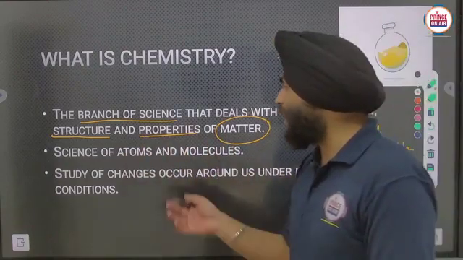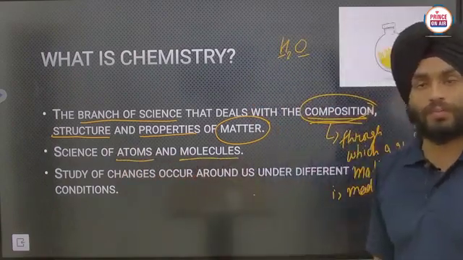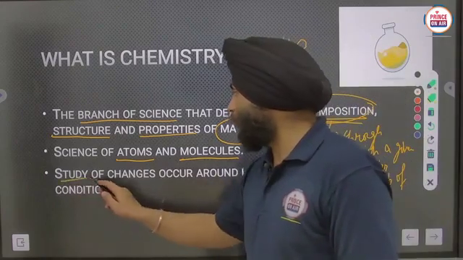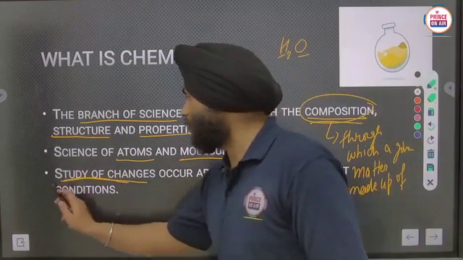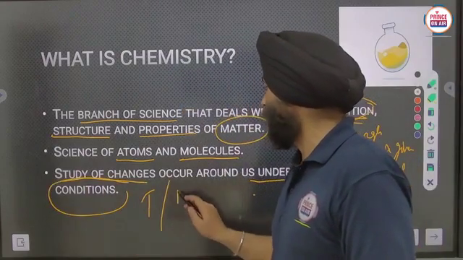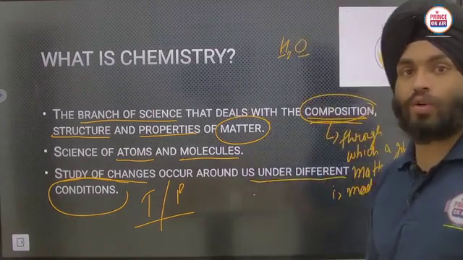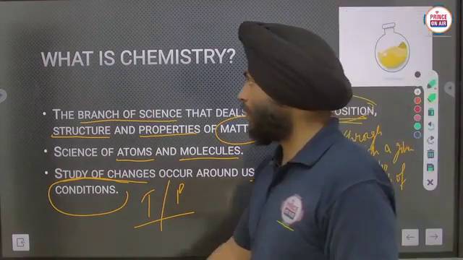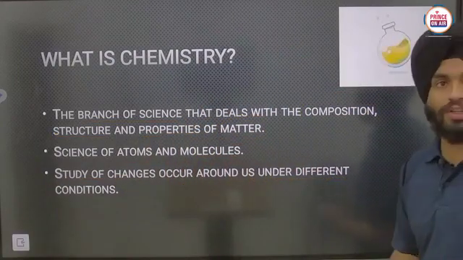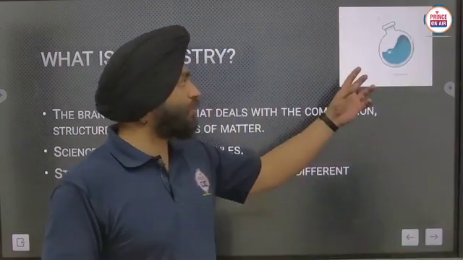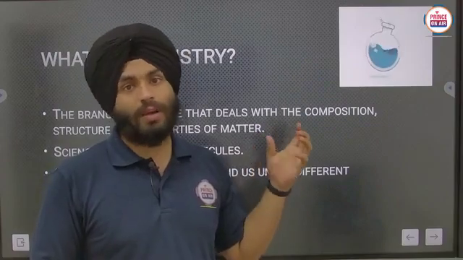In terms of atoms and molecules, it is also known as the science of atoms and molecules. Afterwards, the study of changes that occur around us under different conditions of temperature or pressure is considered to be chemistry. Like when a chemical reaction occurs and a change of color appears, that shows a chemical reaction.